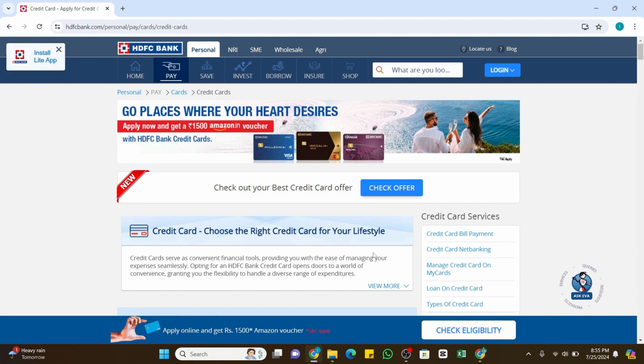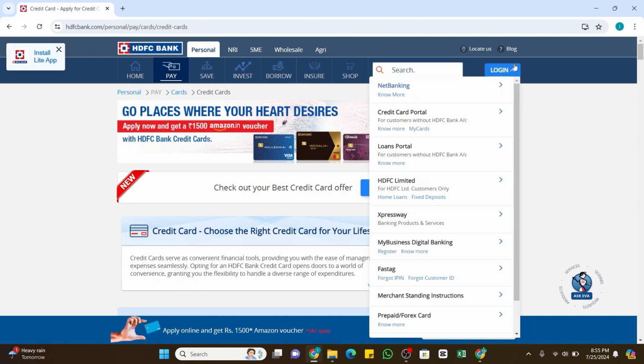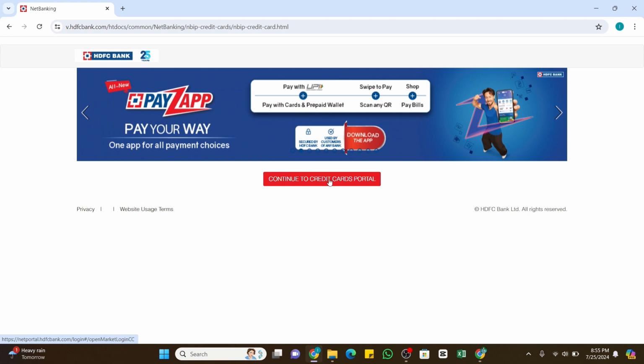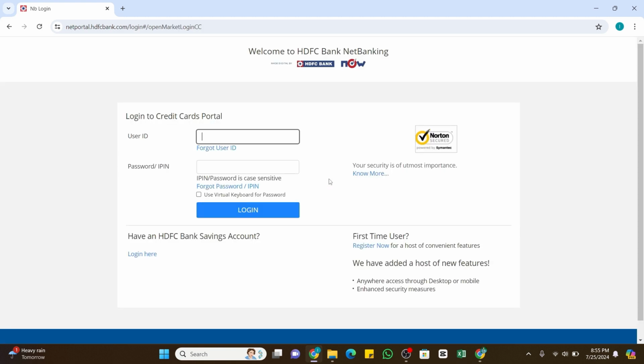Here at the top on this interface, you will find Login button. When you hover your cursor over this Login button, you will be presented with various options. From here, you need to select this credit card portal. Once you select this option, now you will be redirected to this page. Here you need to click on this Continue to Credit Card portal. Once you click on it, now you will be presented with the login interface.